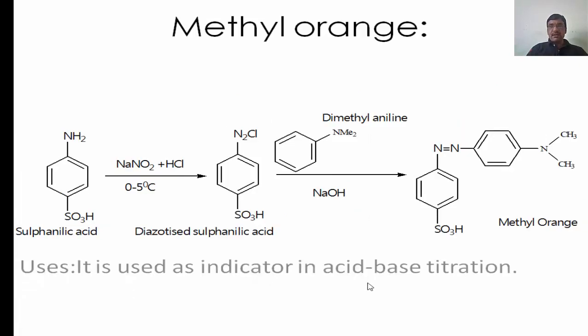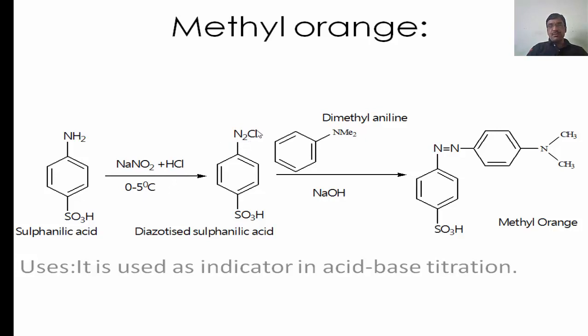leather. The second dye is the methyl orange, that we are starting with the same starting material, that is sulfanilic acid. This sulfanilic acid on diazotization, first step is diazotization with sodium nitrite and concentrated HCl at 0 to 5 degree centigrade, we will get here the N2Cl group.